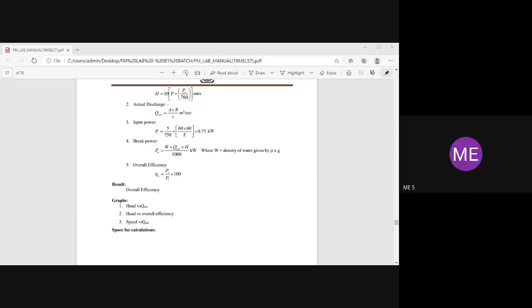How much are you getting for the first reading? Overall efficiency is 52.08%. Second one calculated, 37.08. Third one not yet calculated. Do you have graph sheets? Yes, I will do it. Okay, just do the graph sheet.